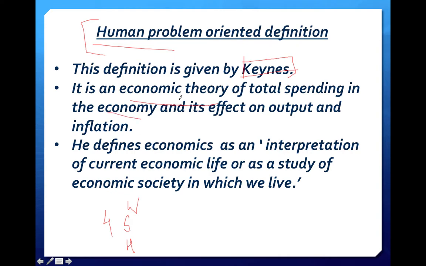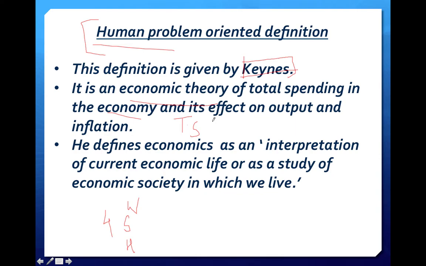Economics is all about total spending by the government, how much expenditure the government is spending on the consumers.